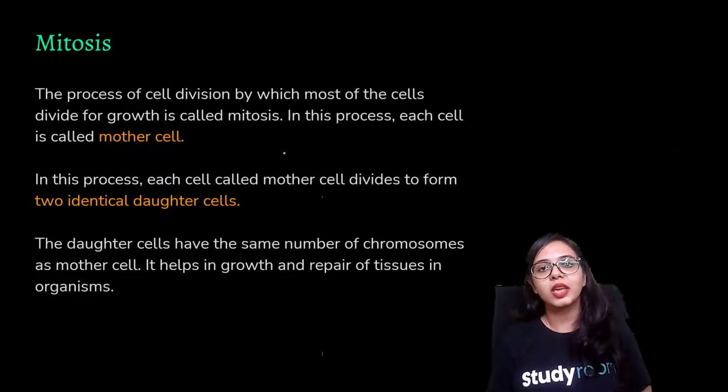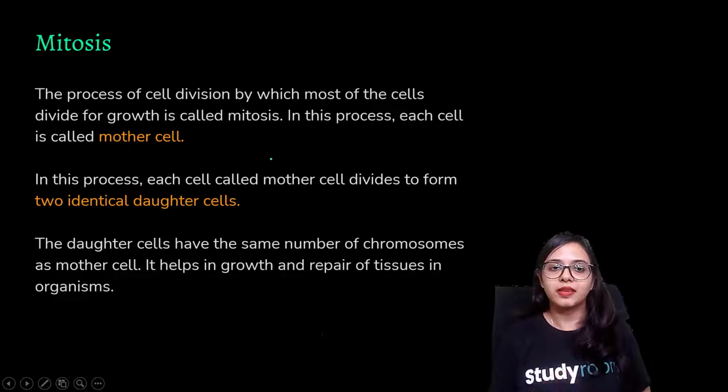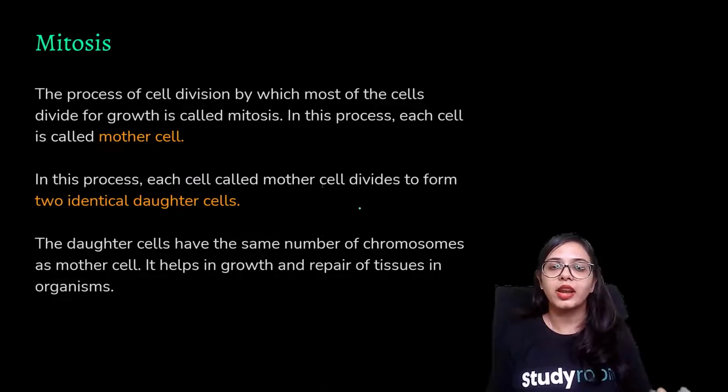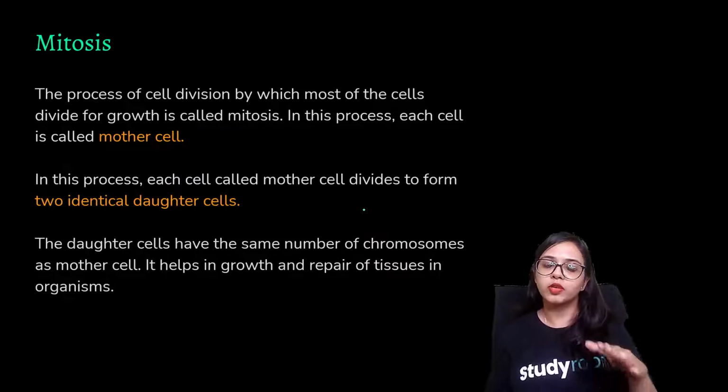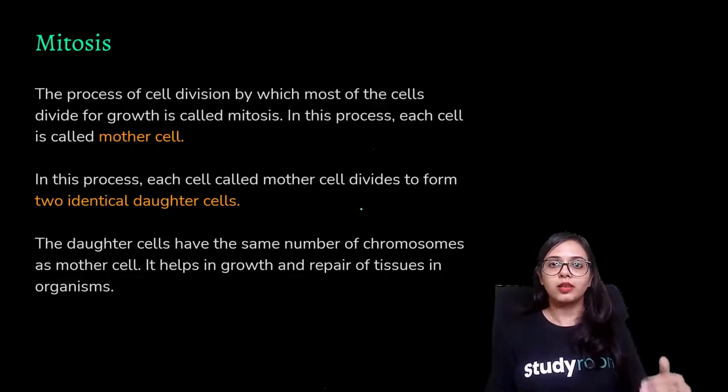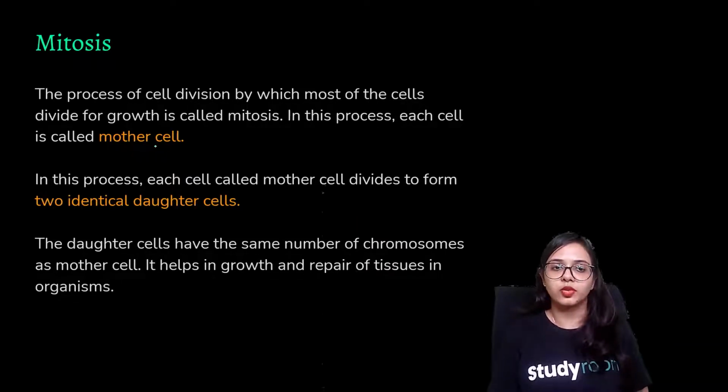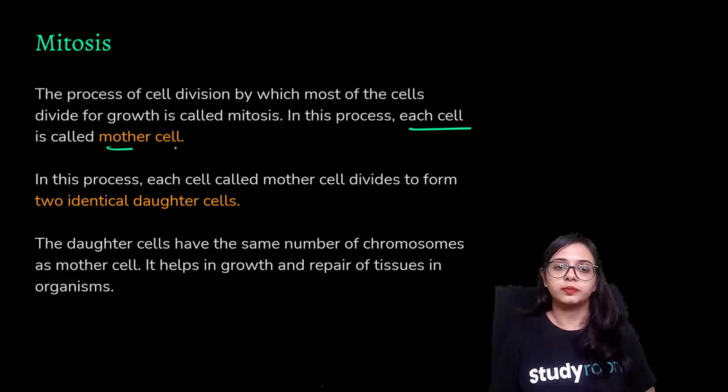Okay, so the plant cells or the animal cells may die of injury, or they may die of some other abrasion. When that happens, the cells need to multiply. A cell needs to divide and grow again, so that the old, dead or even injured cells are replaced. This process of replacing older cells by newer cells is known as mitosis, and in the case of mitosis, each cell is a mother cell.